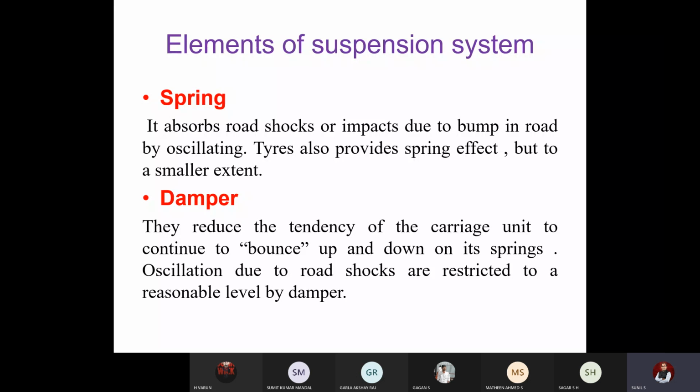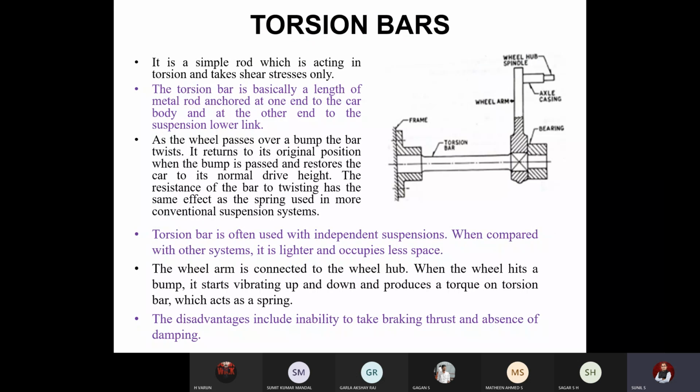Okay, so we'll move to the next part. One by one, springs first we will study. The first and most basic type of spring used in our suspension system is a torsion bar. Just take down the sketch. I'll explain how it works. Also, I have included an animation to make you understand better. Please take down the sketch. It's a simple sketch.